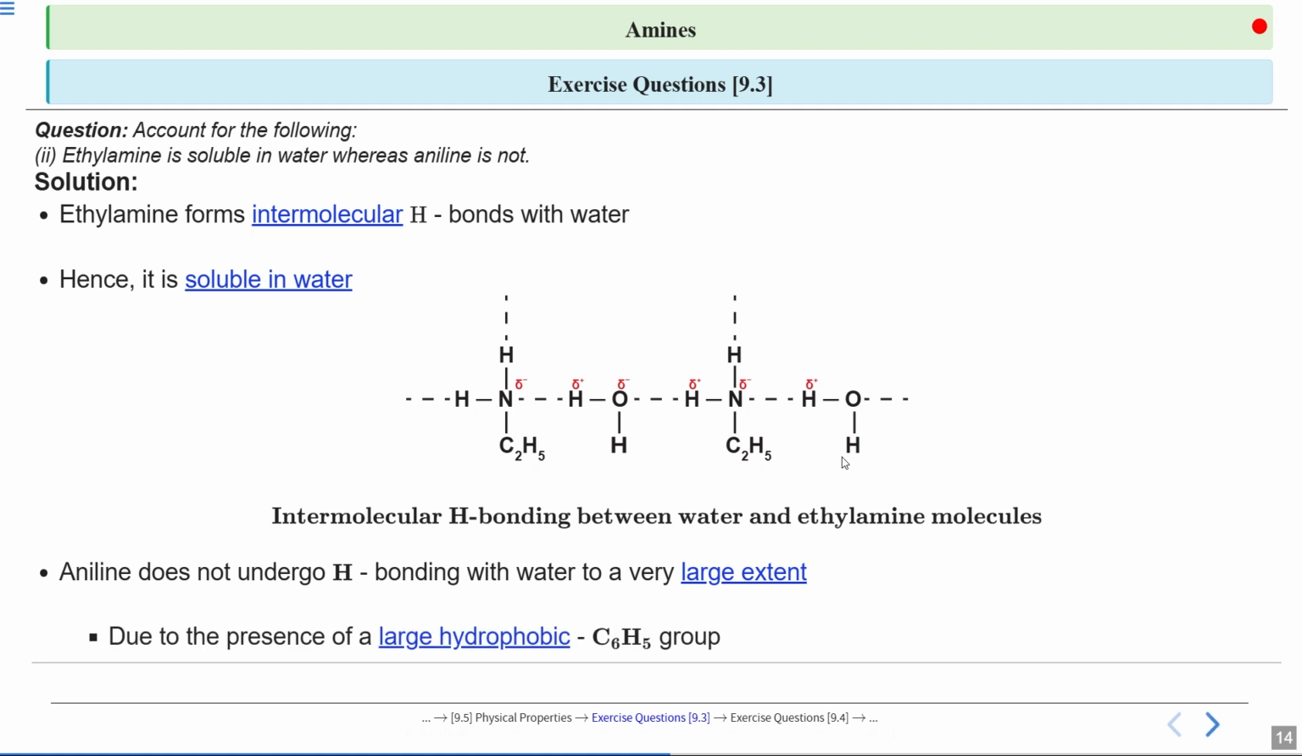Okay, the main reason is because of the large hydrophobic C6H5 group, which is also known as the phenyl group in aniline. That group is a water-fearing group. This big group repels water and prevents strong interactions, which makes aniline much less soluble.